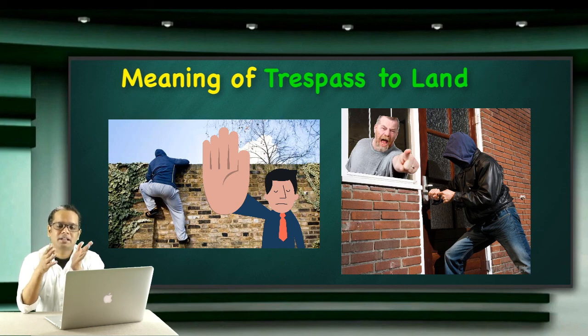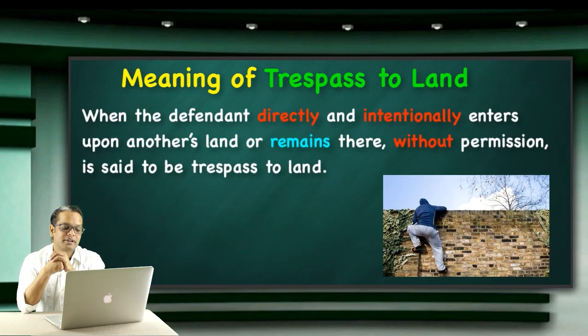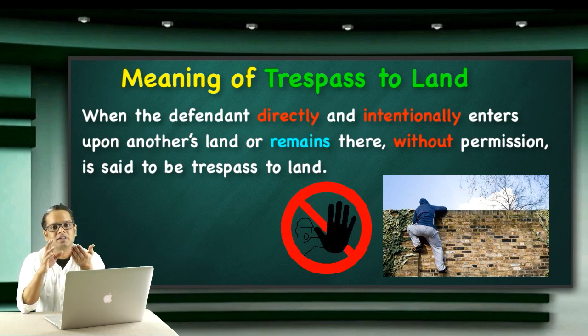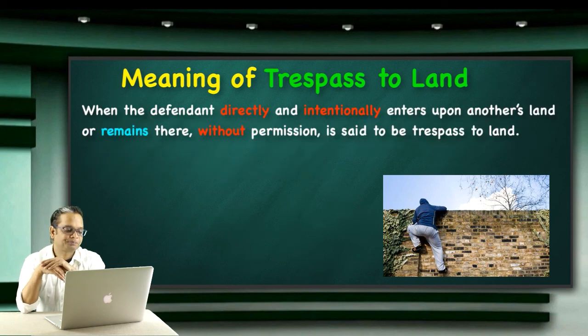Now check out what the legal definition says. When the defendant directly and intentionally, focus on directly and intentionally, enters upon another's land or remains there without permission, it is said to be trespass to land. As we have discussed, if you enter someone else's property without permission and refuse to leave that place, that is trespass to land.